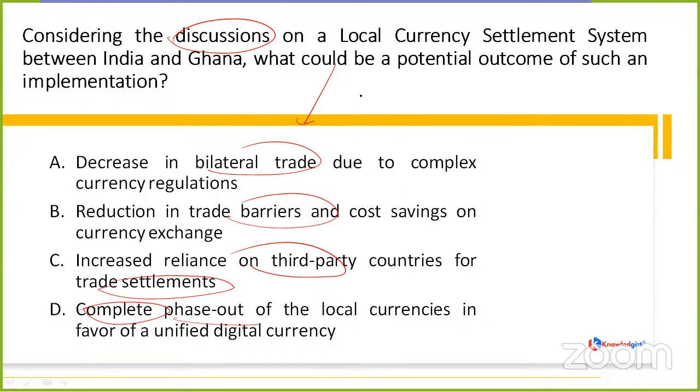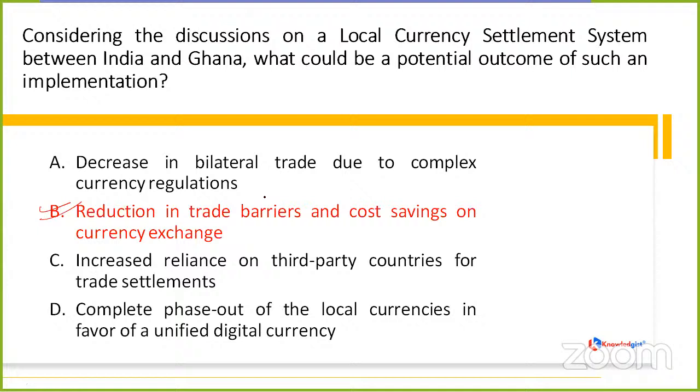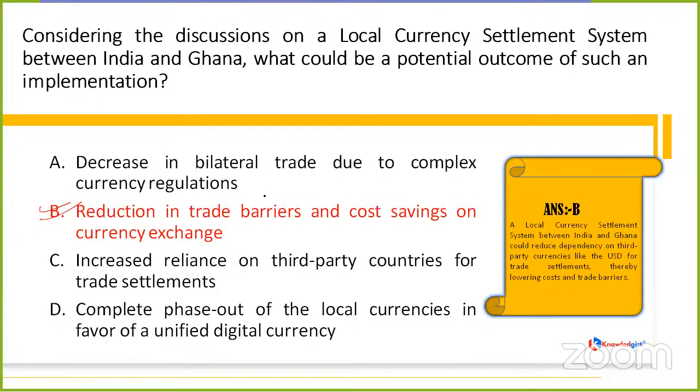So, Harshraj is saying option B is correct. Let's check it out. Correct option. Yes, you are correct, Harshraj. Girish, it's option B, my dear friends. That is reduction in trade barriers and cost savings on currency exchange. So what did it lead to? It led to further reduction in trade barriers and cost savings on currency exchange.